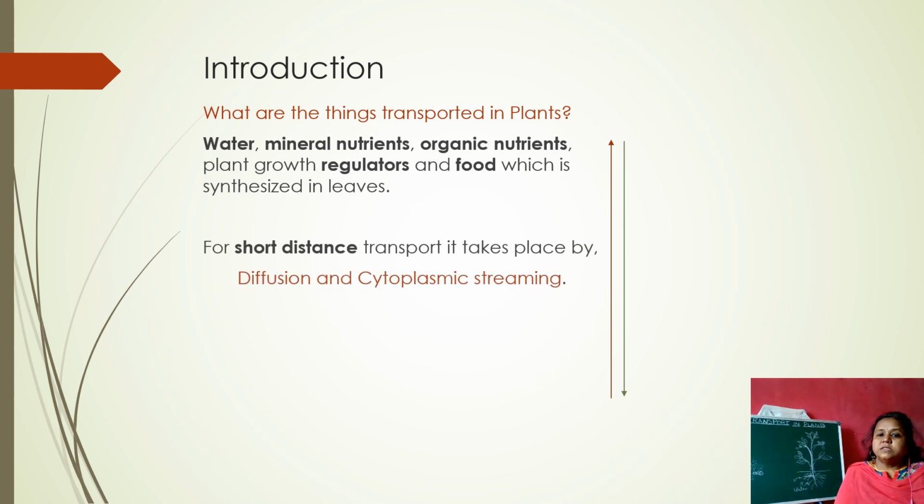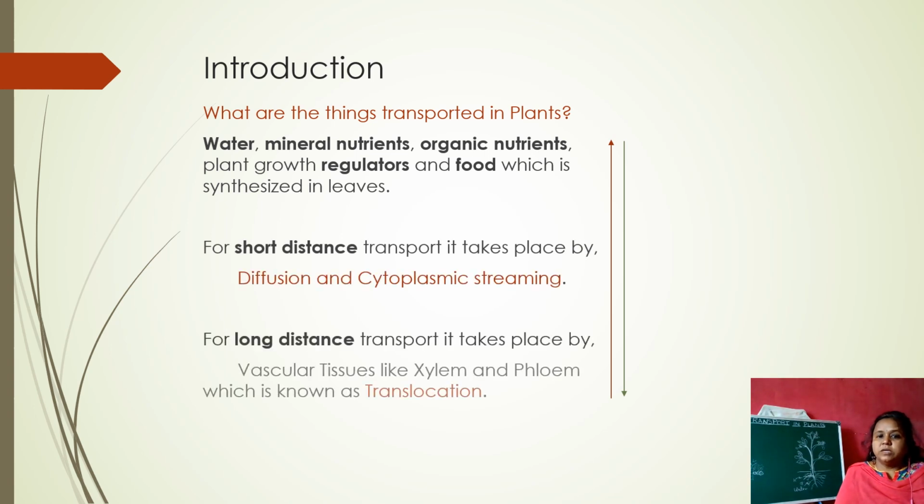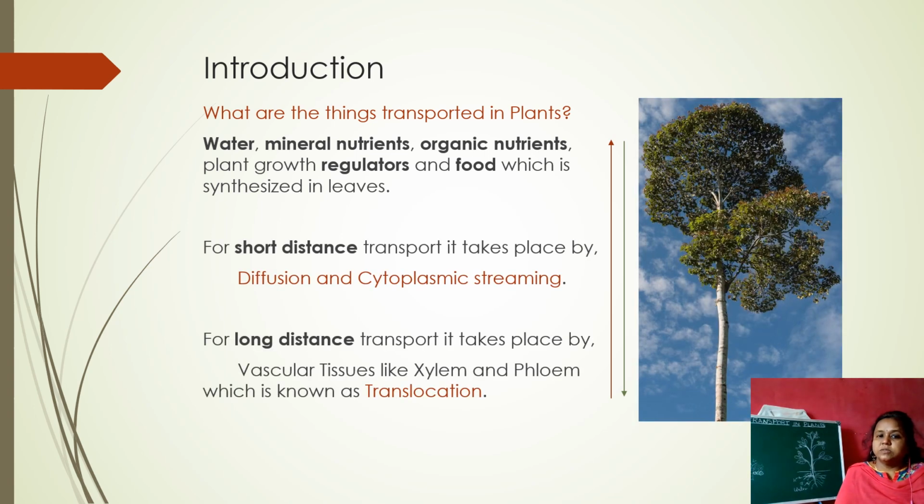And what are the things transported in plants? Water, mineral nutrients, organic nutrients, plant growth regulators, food which is synthesized in the leaves. That is the transport. The substances which are transported in plants are mainly water, mineral nutrients which are absorbed from the root, and the food which is synthesized in the leaves. These are all transported in the plants.